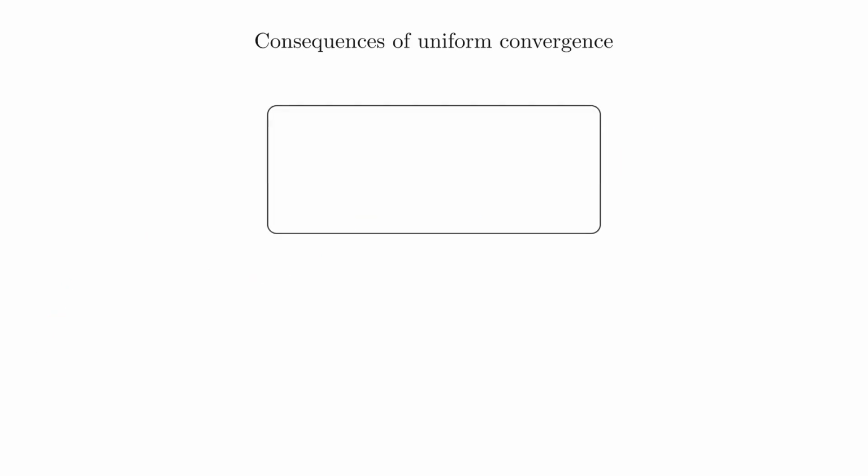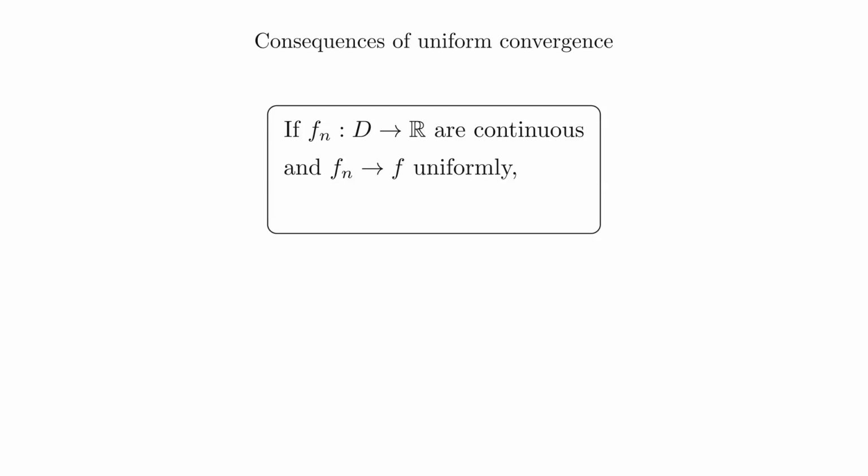So let us summarize the theorem we have just proved. If we have a sequence of functions fn such that every function fn is continuous, and if fn converges uniformly to a limit function f, then the limit function f is also continuous. This is one of the most important reasons why uniform convergence matters. Pointwise convergence is often too weak to preserve nice properties, but uniform convergence is strong enough to preserve continuity.